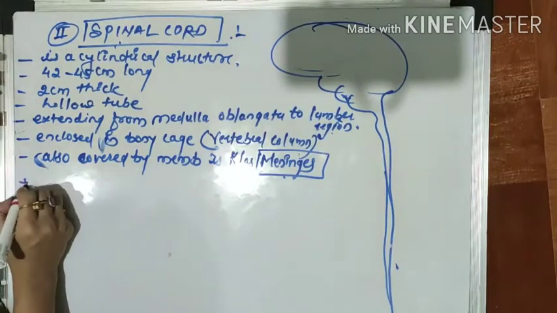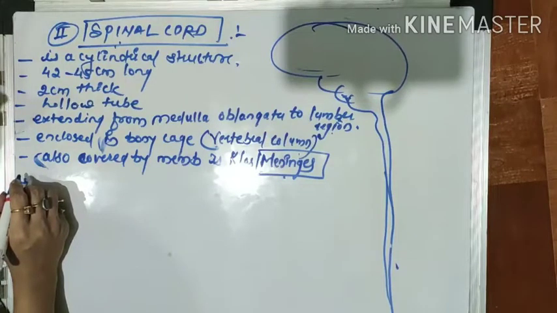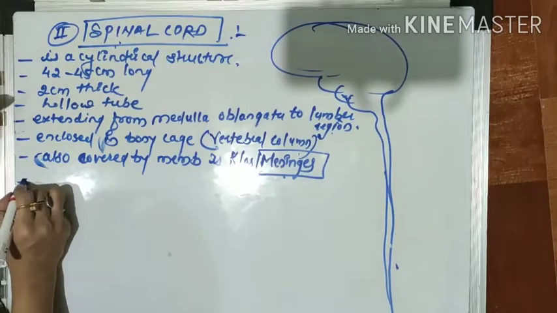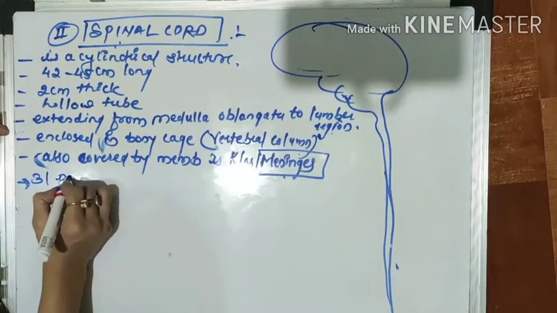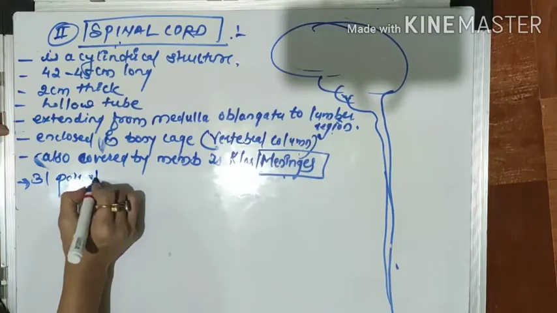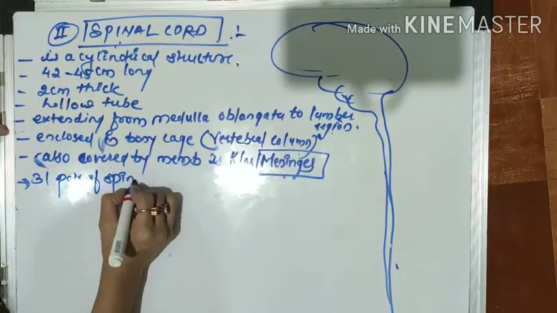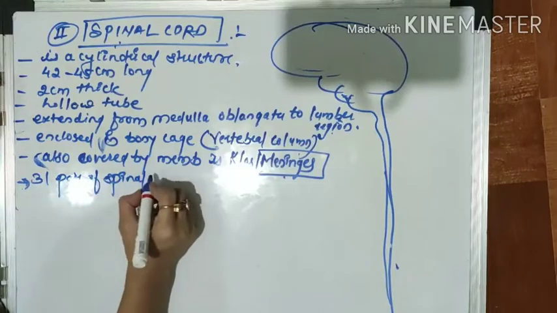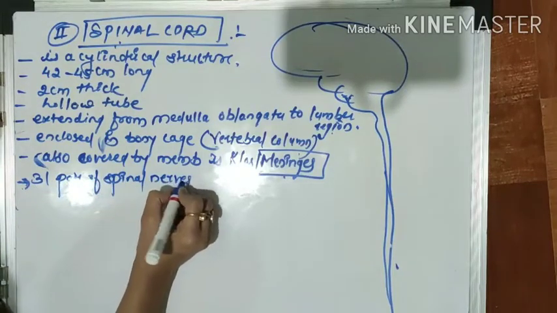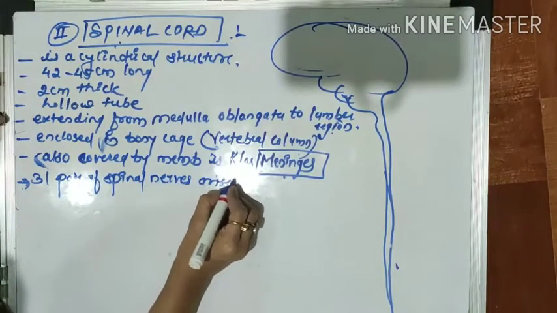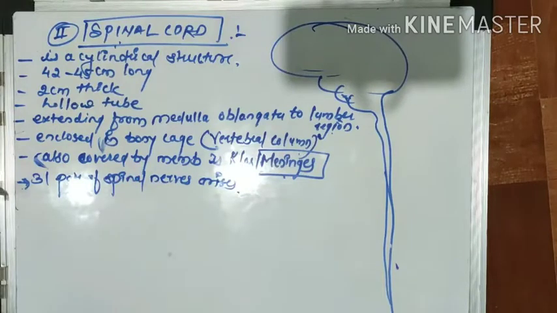And how many? There are 31 pairs of spinal nerves. 31 pairs of spinal nerves arise from the spinal cord. Okay, so this is all about the information of the spinal cord.